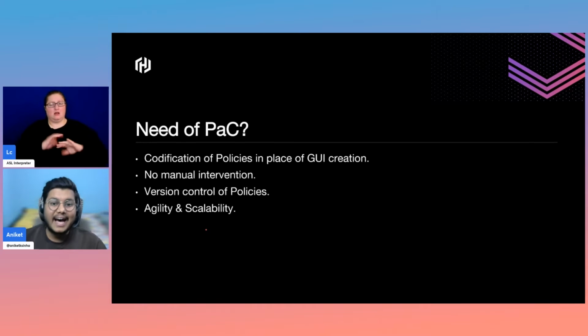You can add more policy files, you can add more policies in your code, and just push it and use it as it is. So it is really agile and scalable. And at the end, obviously, it is very good for security and risk management because we are adding everything as code.